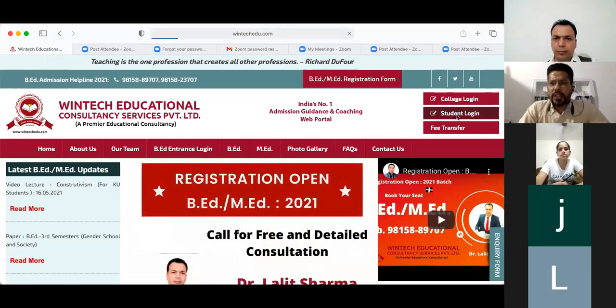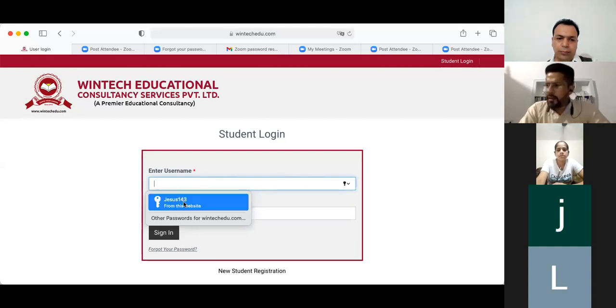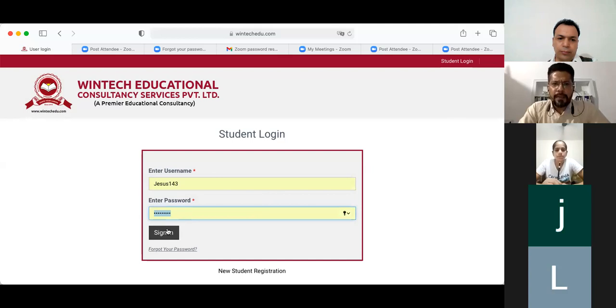As you click on the student login, you have to fill in the same user ID and password that you have created, after getting access from us. Now I'm going to put it here, this one. So this account already has access, so this will have access to all the study material.